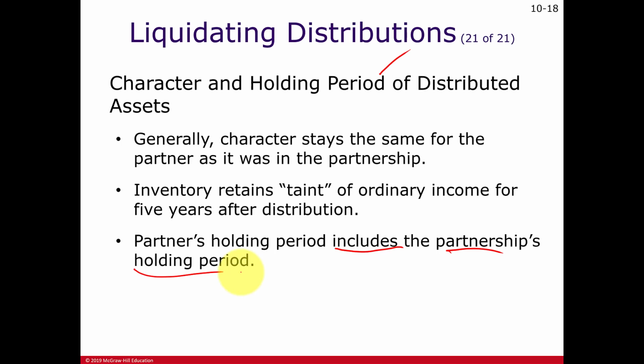The things that matter whether it's short or long term are section 1231 assets, and by definition business assets, section 1231 assets, are already long term. The other one would be capital assets, most times investments, and long-term capital gains.